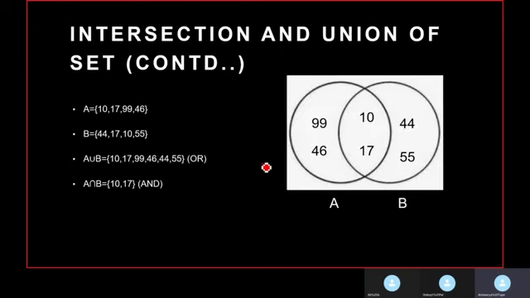For set A and set B, we'll perform the union operation, where we'll have the OR operation, and for the intersection part, we'll perform the AND operation on both the sets. This is the graphical representation of both the sets, wherein 10 and 17 are common in both the sets. They are the intersection part, and for the union part, the entire A and B sets will be the union.